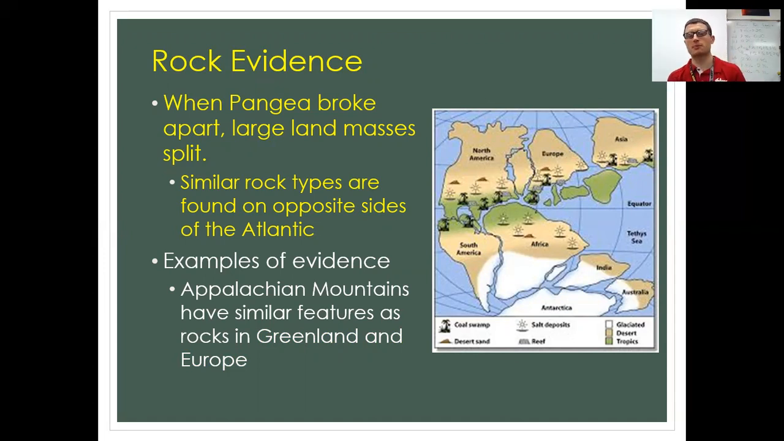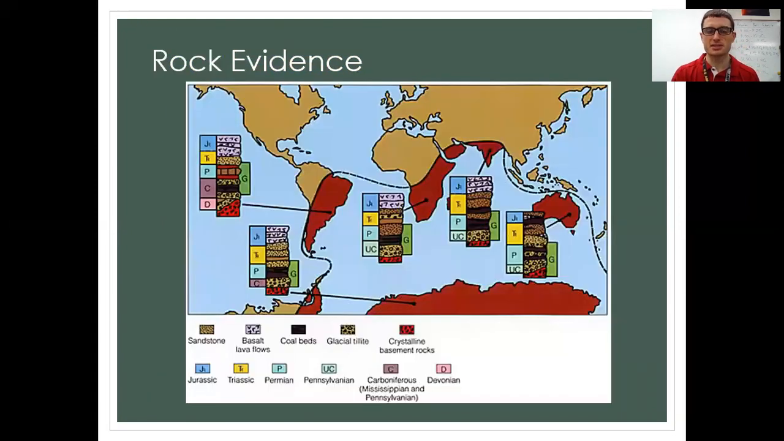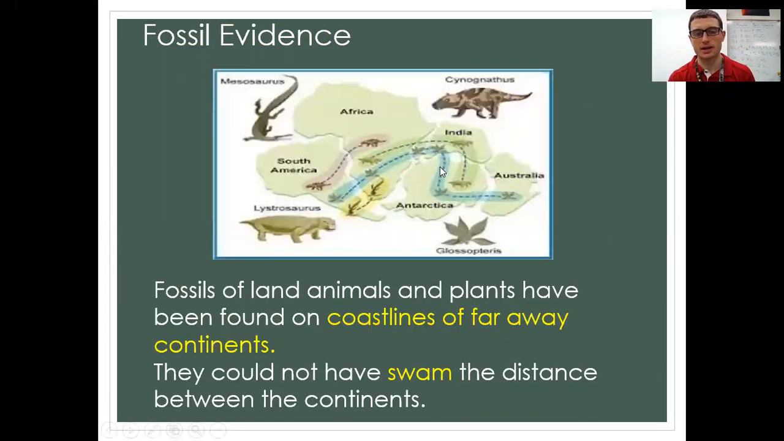So it says here when Pangea broke apart, large land masses split. Similar rock types are found on opposite sides of the Atlantic. So we have a similar rock type in Florida versus northern Africa, as you can see, or Saharan Africa, in countries like Morocco. How could that even be the case? Because those countries are so far apart. It's because they were once together. And then we kind of see some of those patterns here as well in the rock evidence.